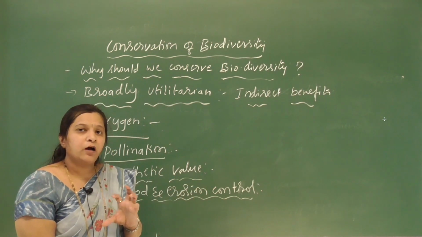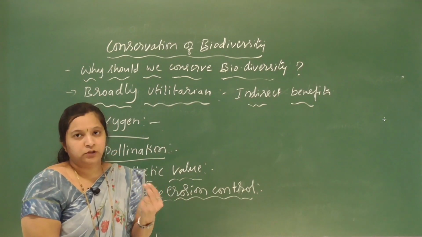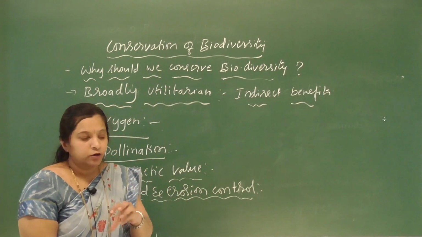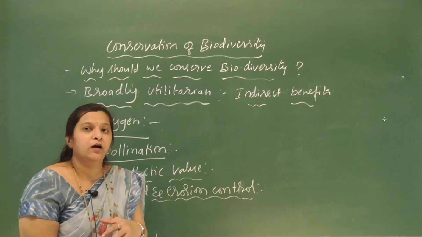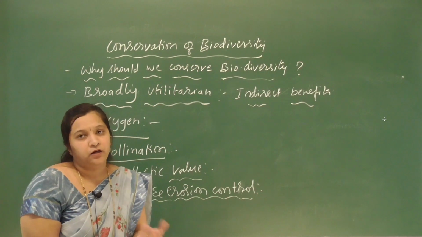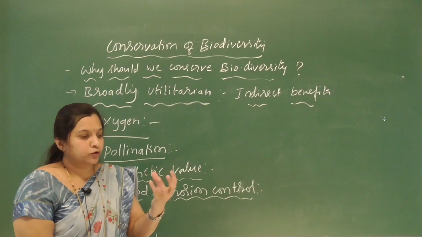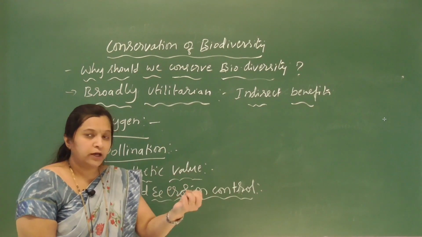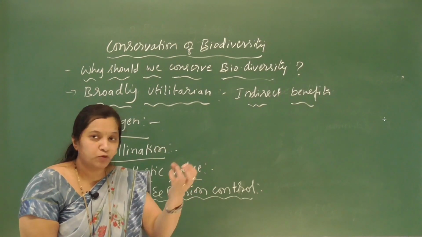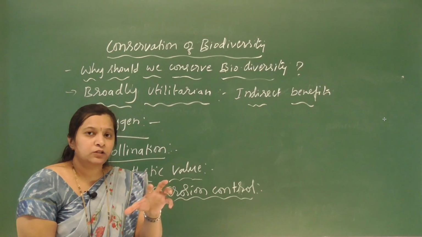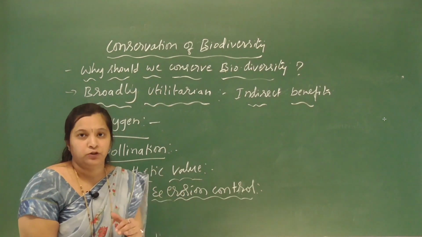So that is prevented by plants. The plant cover is protecting the soil against the blowing wind and also the runoff water. Okay. So the plant roots hold the soil particles against the moving wind and the moving water. So that prevents soil erosion.